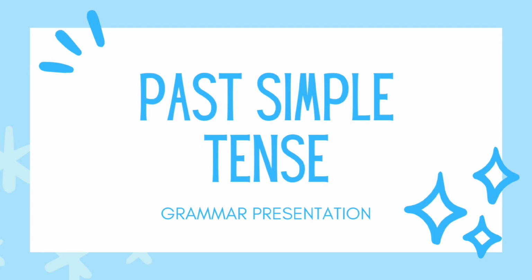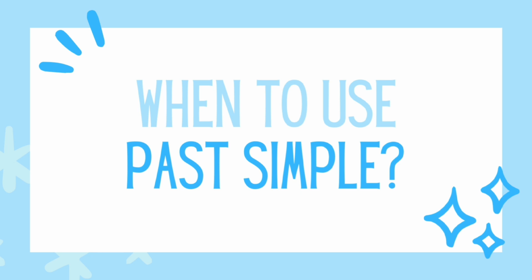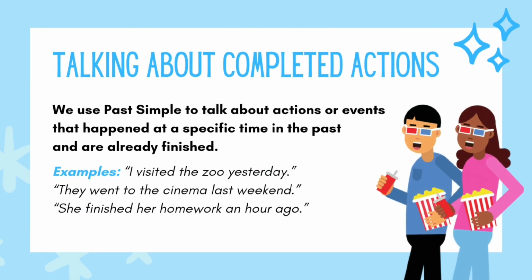In this video, we will learn the past simple tense. When to use past simple tense. Number one, talking about completed actions. We use past simple to talk about actions or events that happened at a specific time in the past and are already finished.